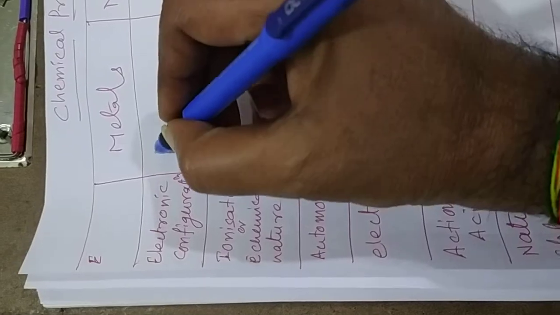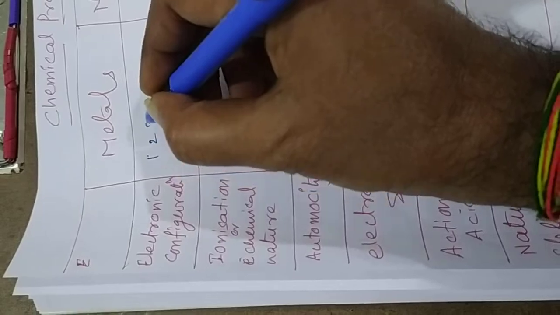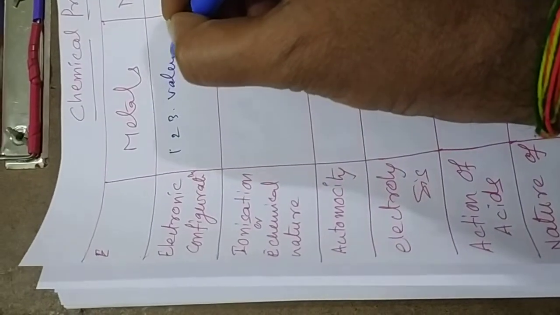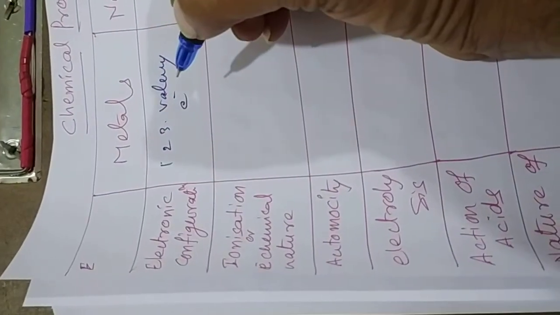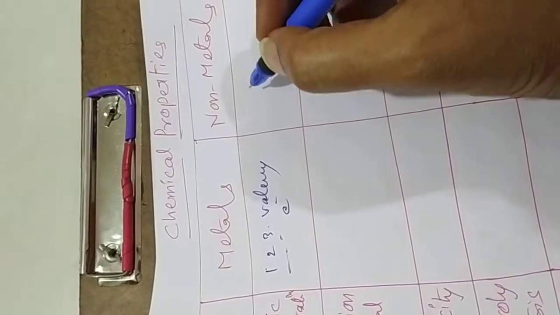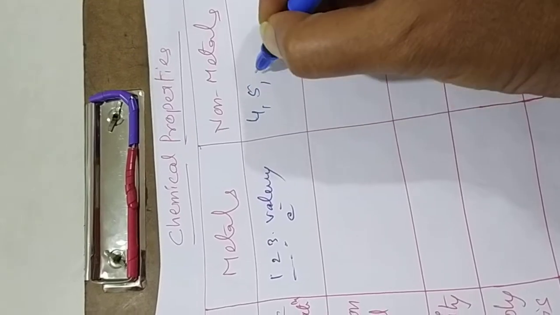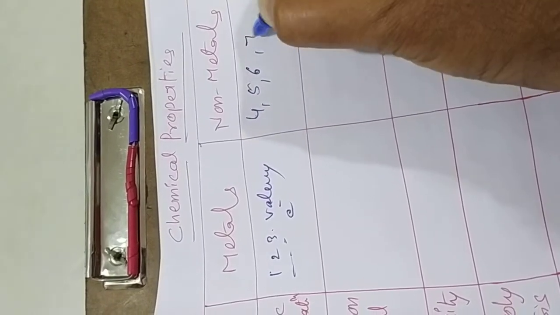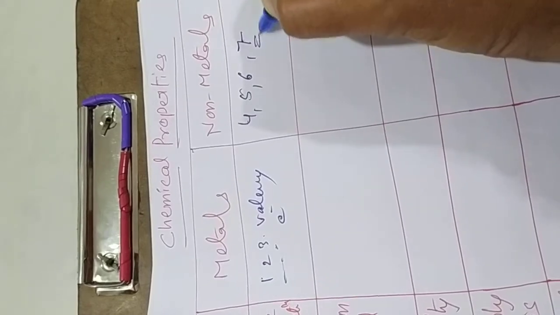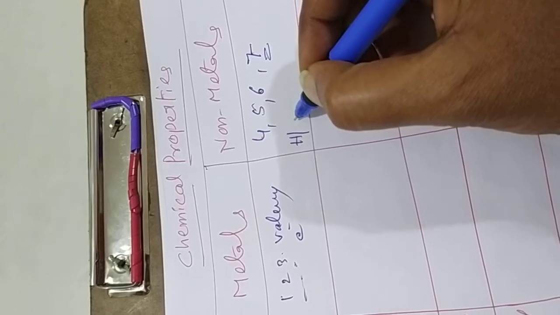In electronic configuration, metals have 1, 2 or 3 valence electrons in their atoms. Whereas non-metals have 2, 3, 4, 5, 6 or 7 electrons in their valency. See, the exceptional cases are only hydrogen and helium.